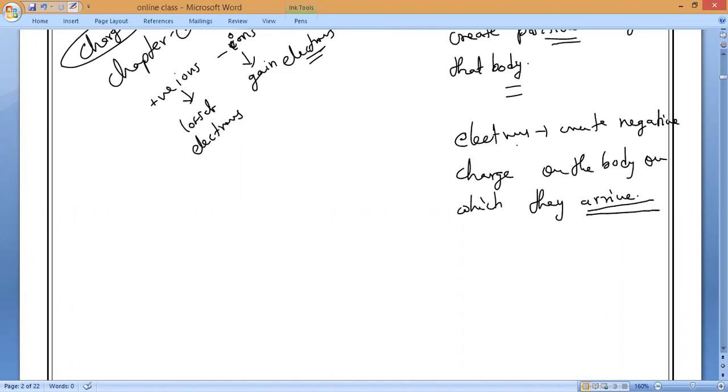After these discoveries by the scientists, after the experiments, one scientist called Mr. J.J. Thomson conducted an experiment. That is the first thing we are going to study, discovery of electron and cathode rays. So please all of you keep the heading, discovery of electrons and cathode rays.